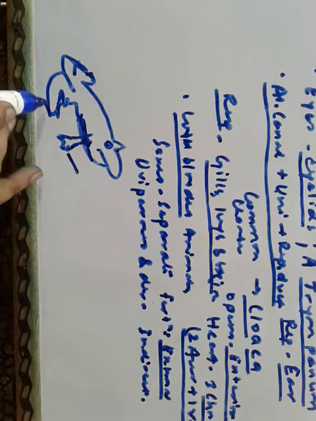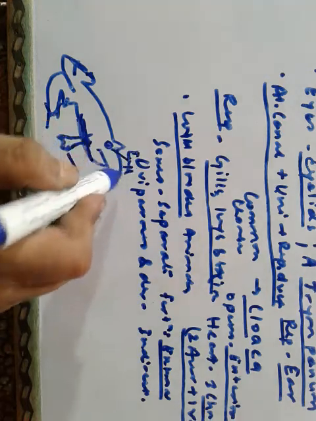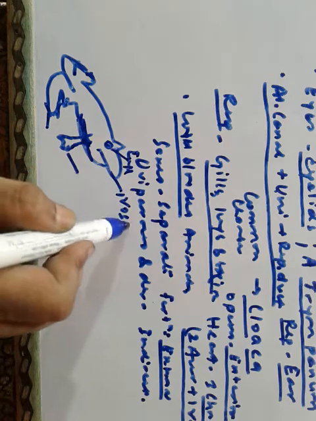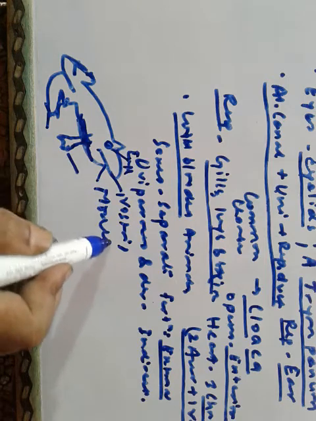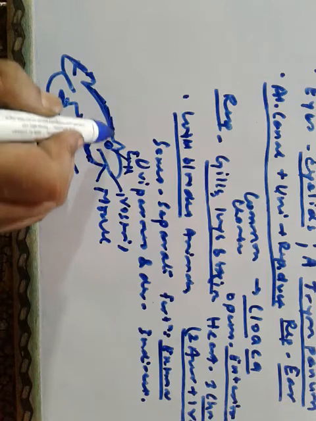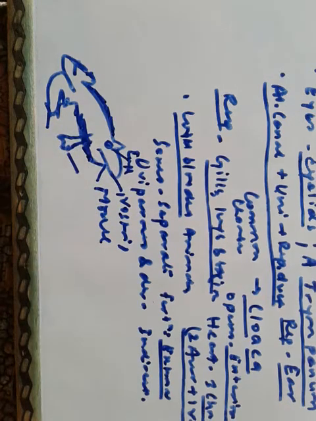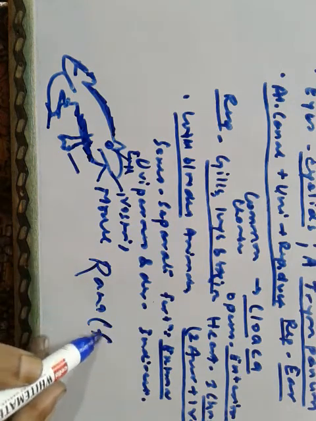This is the forelimb, this is the hind limb, this one is the eye, this one is the nostril, and this one is the mouth. I have just drawn the figure. That's a sample for you. Rana, frog.